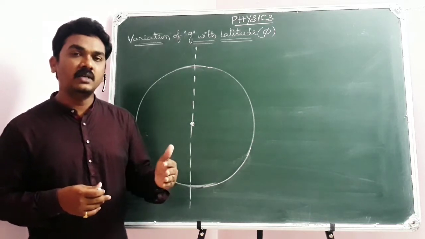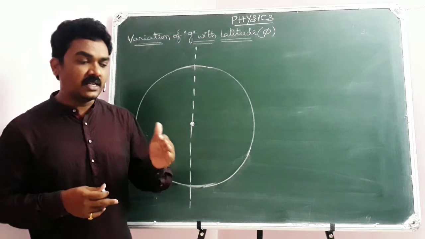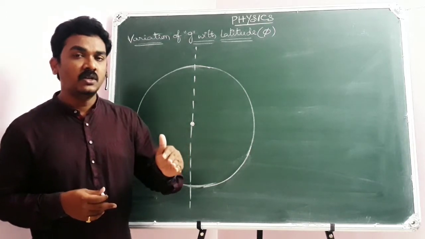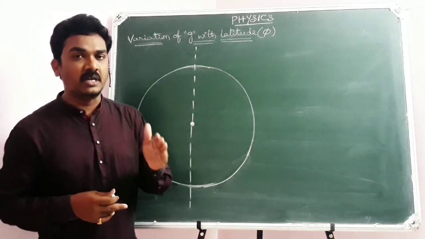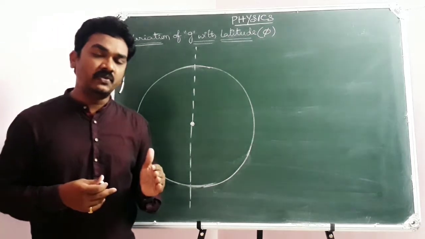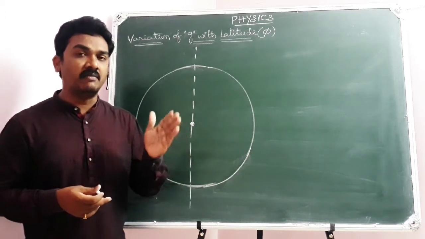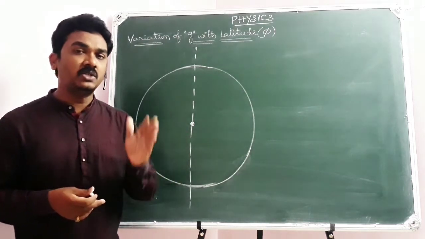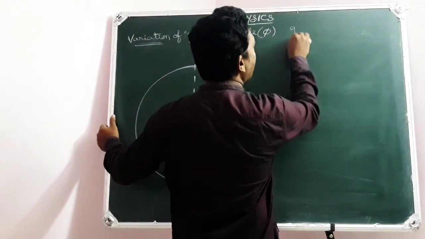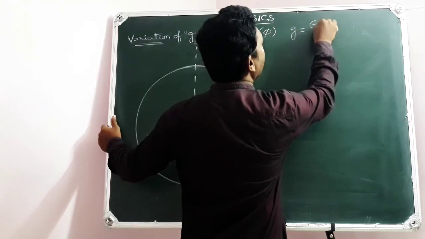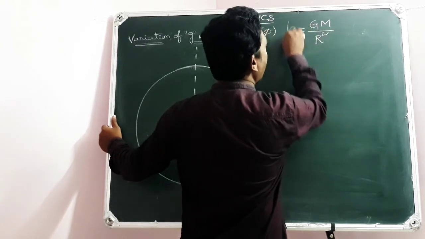And then we have introduced the concept of acceleration due to gravity, which is the acceleration produced in the body due to force of gravity. And then a mathematical relation between small g and capital G, where small g, acceleration due to gravity, equals capital G into capital M by r square, because the acceleration due to gravity is independent of mass of the body. It depends on mass of the planet and it depends on size of the planet.